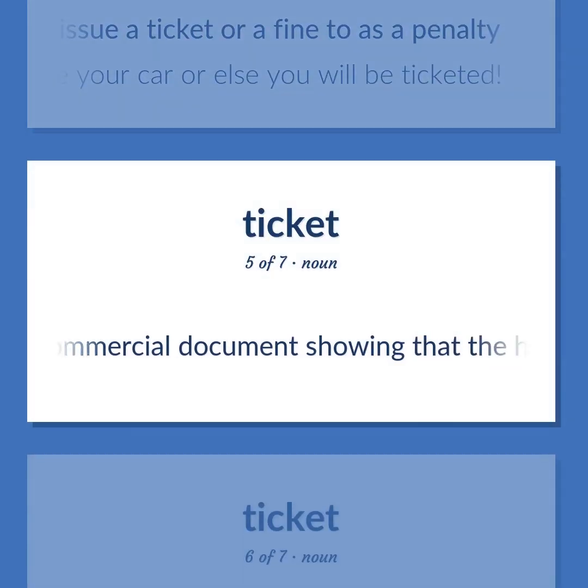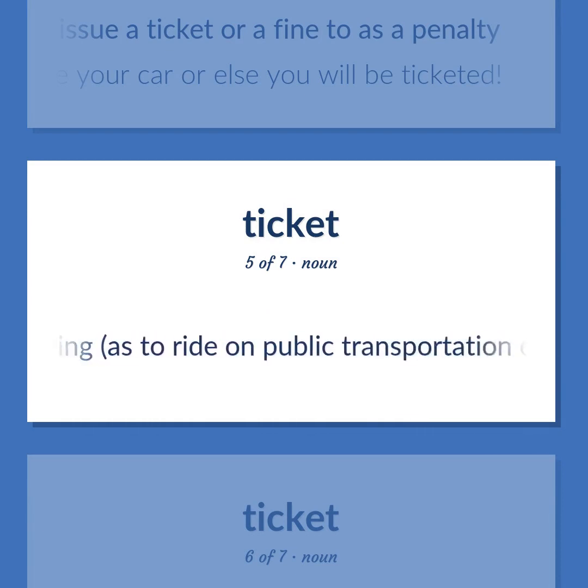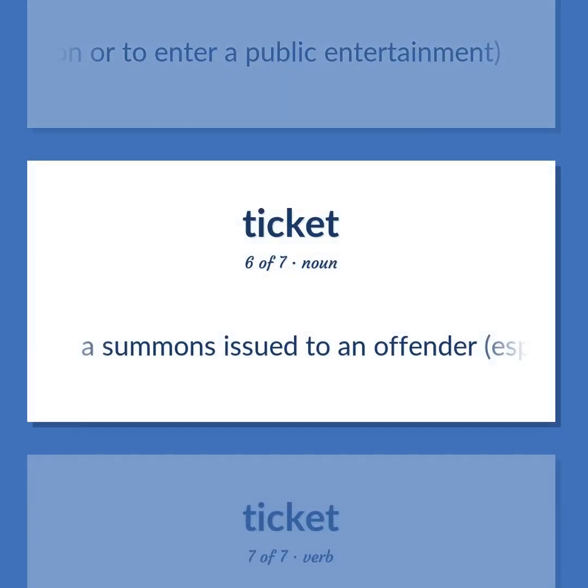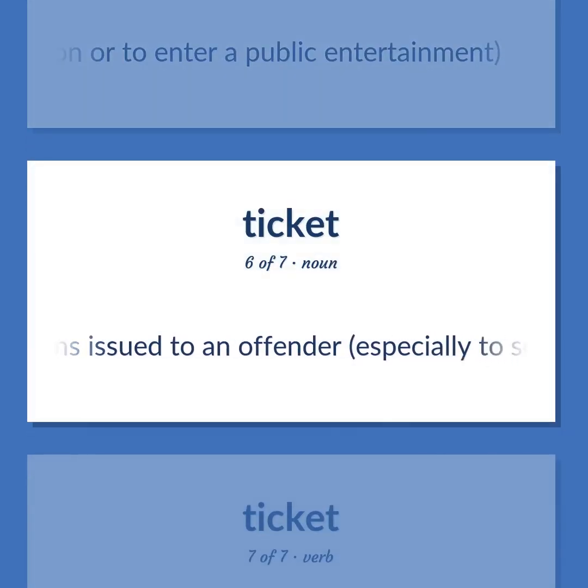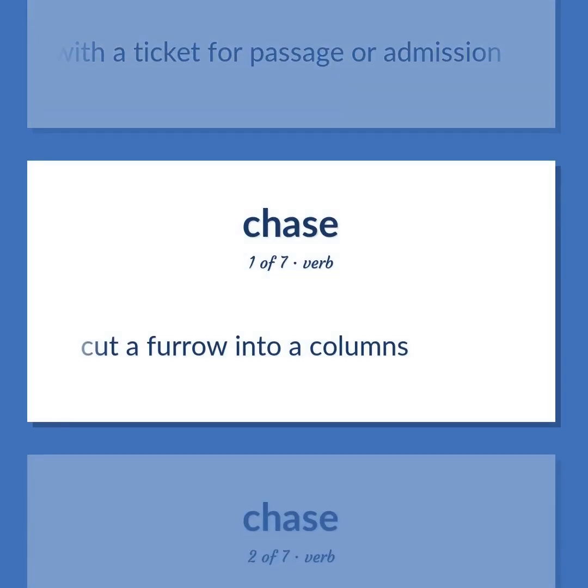A commercial document showing that the holder is entitled to something, as to ride on public transportation or to enter a public entertainment. A summons issued to an offender, especially to someone who violates a traffic regulation. Provide with a ticket for passage or admission. Cut a furrow into a column.